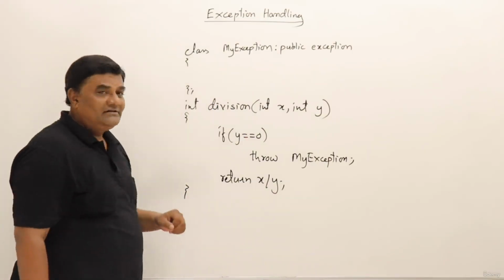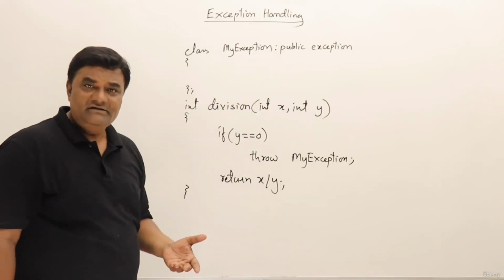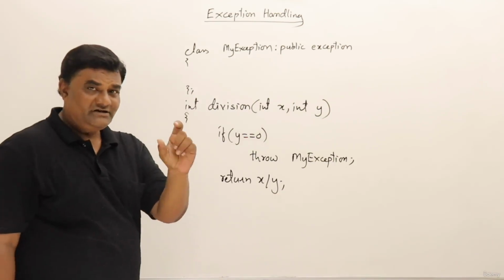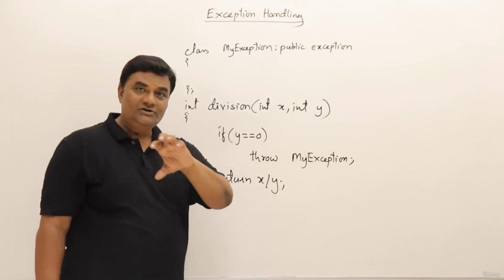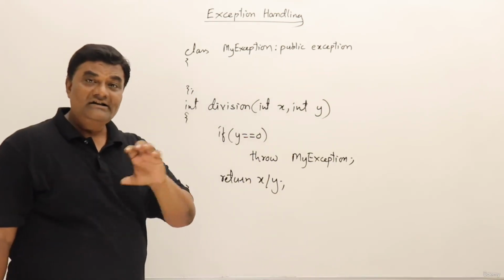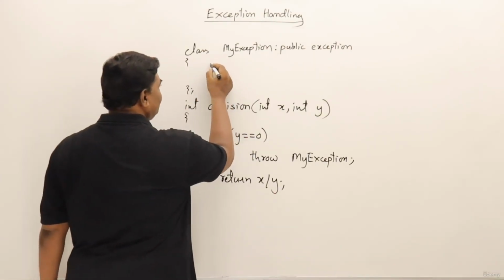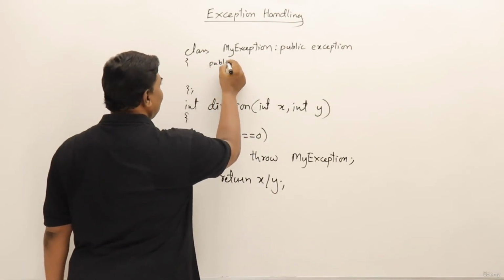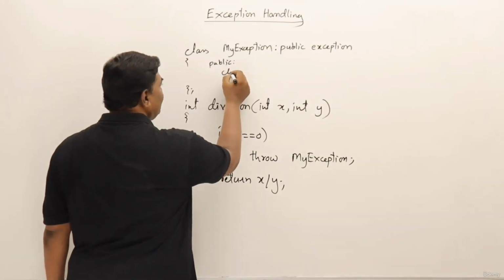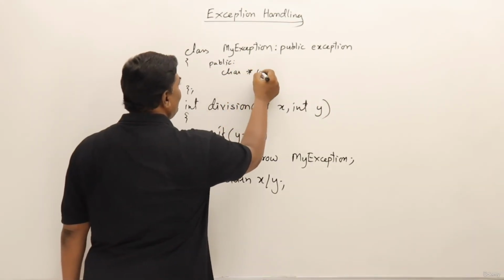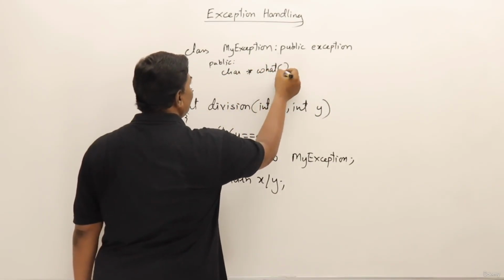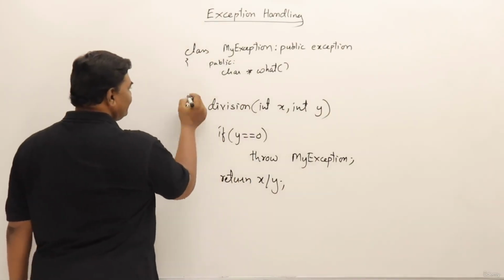After inheriting, do I have to override anything? I'm again talking about Java. In Java, we override the toString method. Here we can override one method, which has to be written inside public. It returns a character pointer. This is a method, so I will just extend this one.